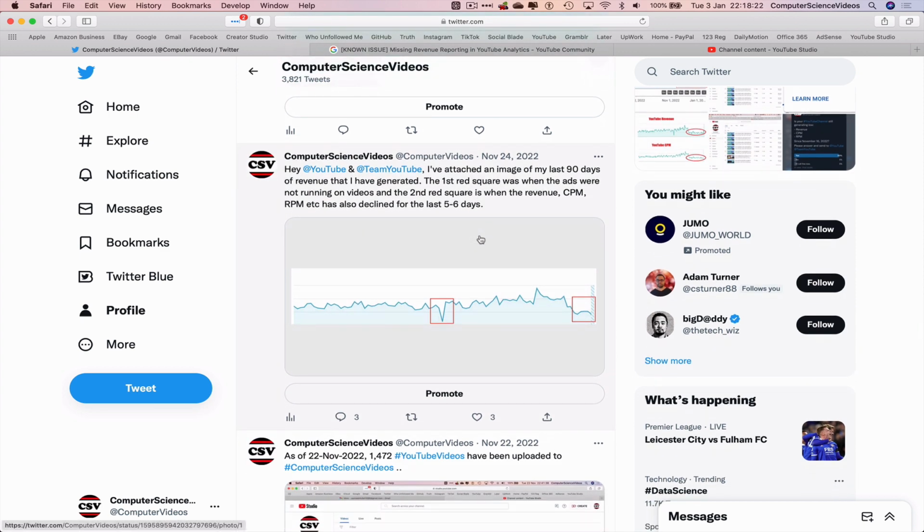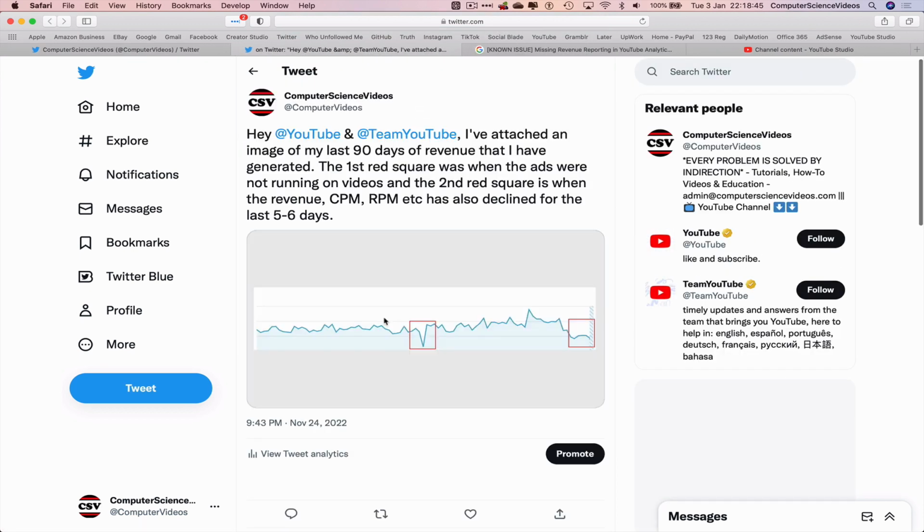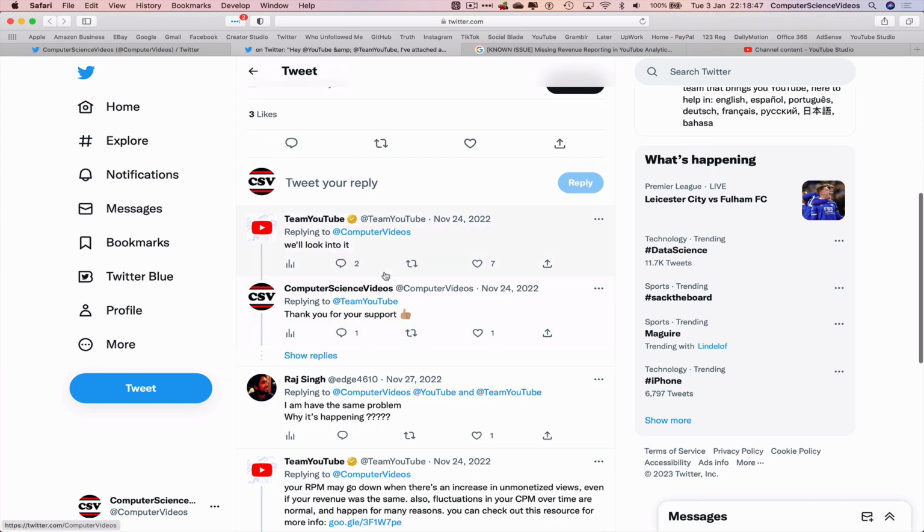Another tweet 3 days later, hey YouTube, I've attached an image of my last 90 days of the revenue that I've generated. The first red square was when the ads were not running on the video. And the second red square is when the revenue, CPM and RPM also went into decline for the last 6 days or so. Let's click on this tweet, open up in a new tab, and they came back to me saying they're looking into this.